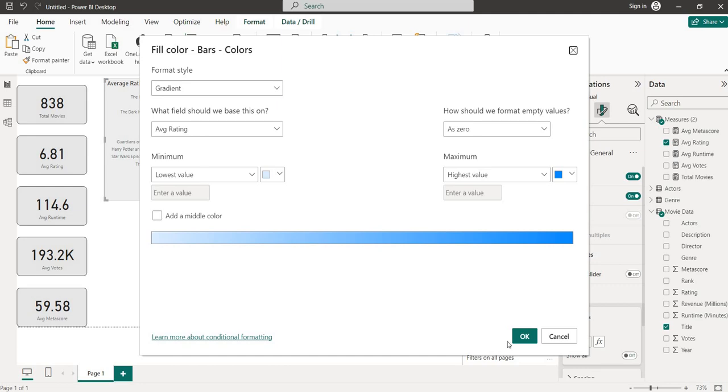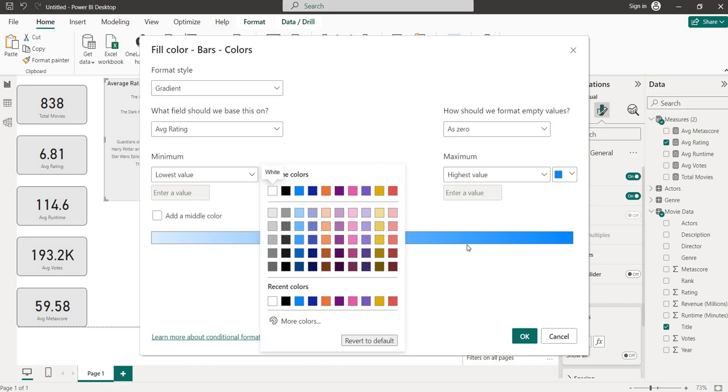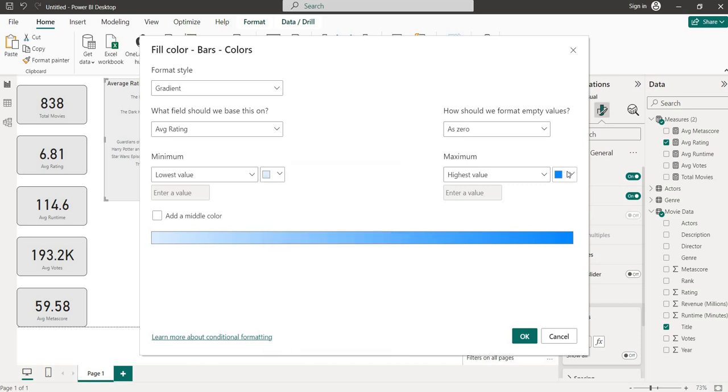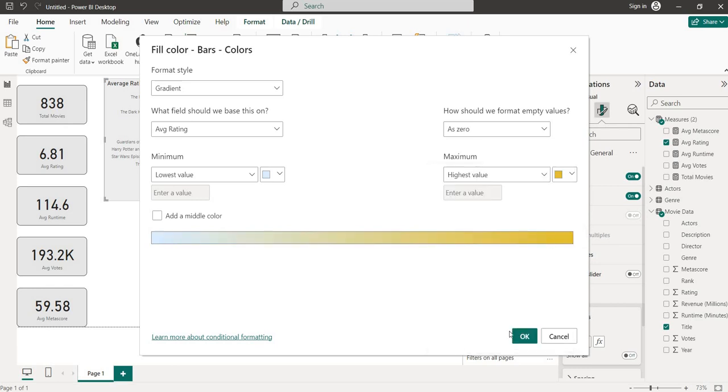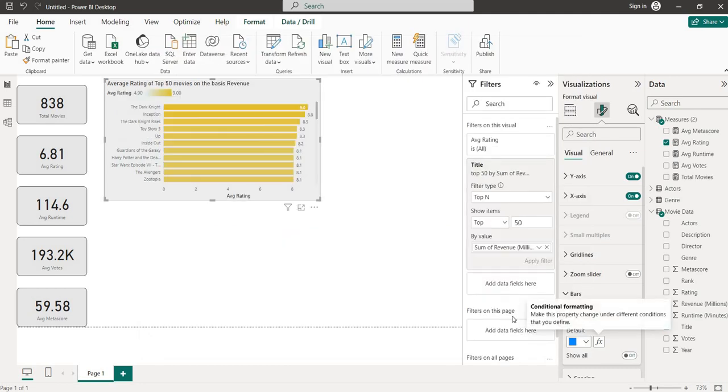So I will click this fx and go to the gradient. What will gradient do? Gradient will change the value from lower to higher in different ways. If it is lower, then it is a light blue, and as the value increases, it will go to the darker side. Okay, so I need a different color. Which color do I require? Let's go for this one. Let's see how it looks.